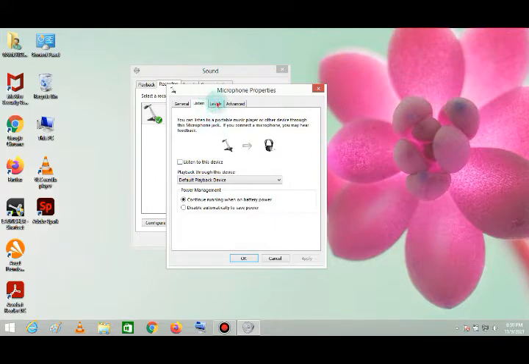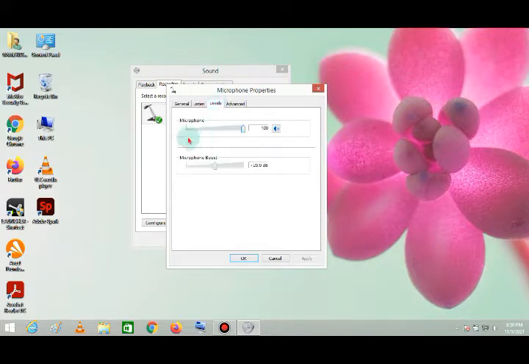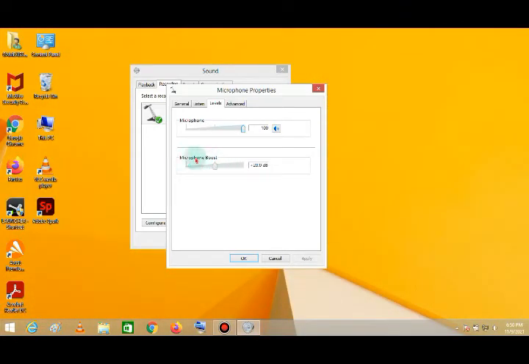Then go on the levels tab. Make sure that your microphone is at 100% sound. Then here is the main thing for your microphone, which is microphone boost. To decrease the microphone buzzing sound, I have made it 20 dB, because my mic doesn't make any buzzing sound.